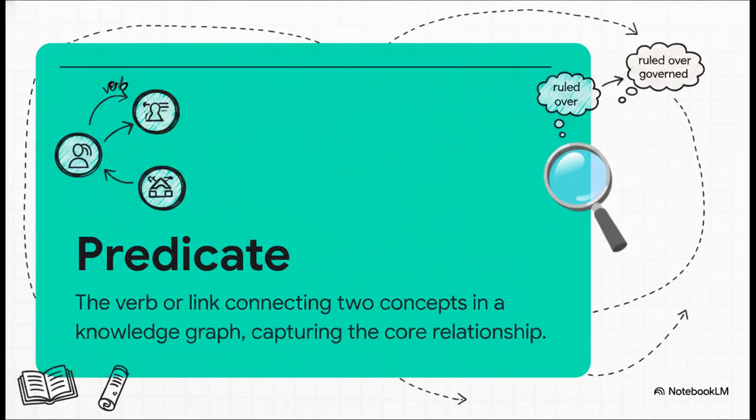Now, to actually read these graphs, we use a concept called a predicate. Simply put, a predicate is just the verb or the link connecting two concepts. It's exactly like identifying subjects and verbs in classical grammar. So if Josephus says someone ruled over a region, and a later Byzantine author says he governed it, the predicate captures that core relationship connecting the person to the place.